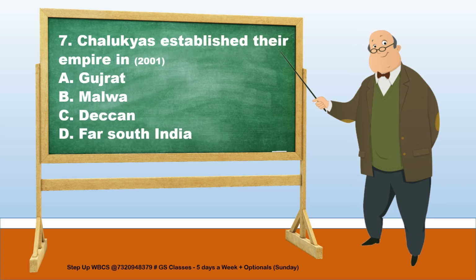The seventh question is, Chalukyas established their empire in. There are four options: Gujarat, Malwa, Deccan, and far south India. The answer to the question is Deccan. Now, the Chalukyas ruled parts of South India and Central India between the 6th century and 12th century AD. There are three distinct branches of Chalukyas: first is Badami Chalukyas, second is Eastern Chalukyas, and the third is Western Chalukyas. The Chalukya dynasty reached its peak during the reign of Pulakesin II.